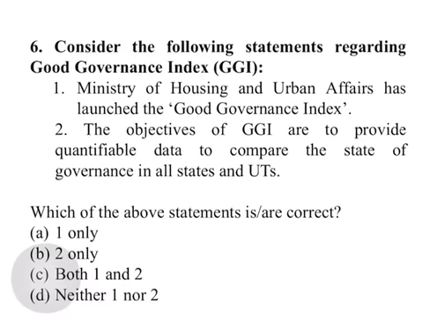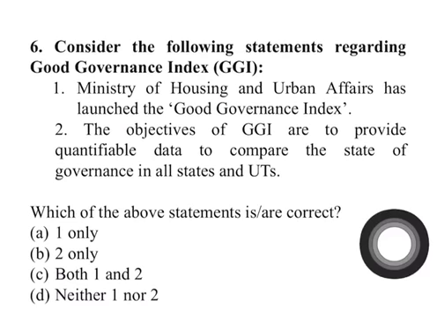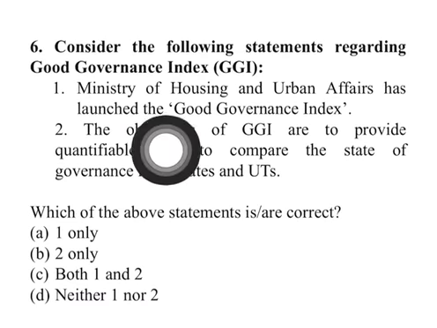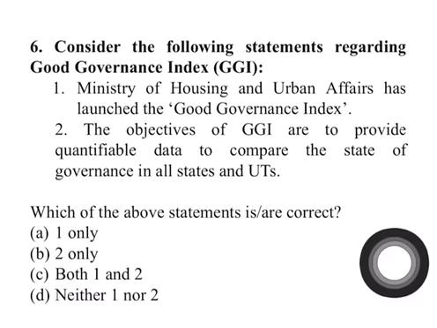The next question is about the good governance index. Let's see the first option. The Ministry of Housing and Urban Affairs has launched the good governance index. This is factually incorrect because it is the Ministry of Personnel, Public Grievances and Pensions that has launched the good governance index. So statement 1 is wrong.